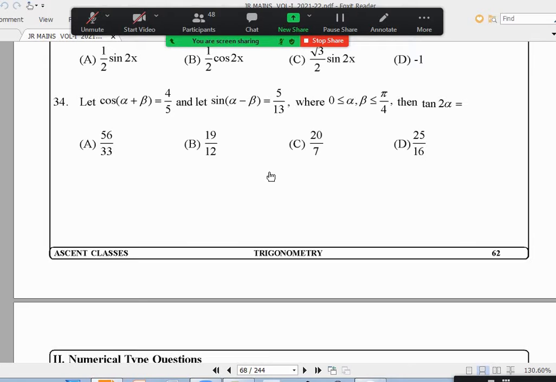0 less than or equal to alpha less than or equal to pi by 4 and 0 less than or equal to beta less than or equal to pi by 4, and cos of alpha plus beta is 4 by 5 and sin of alpha minus beta is 5 by 13.